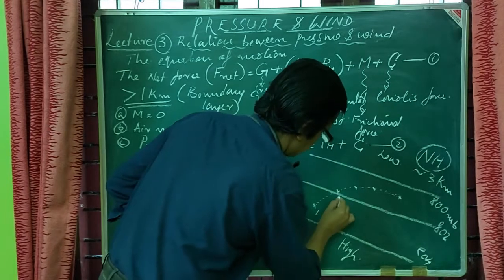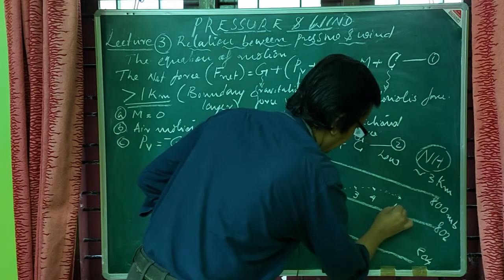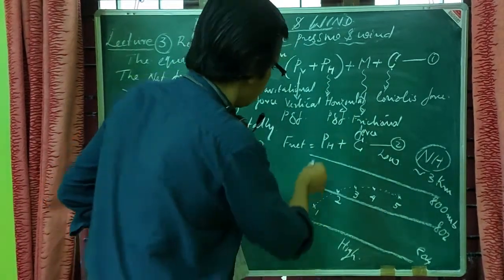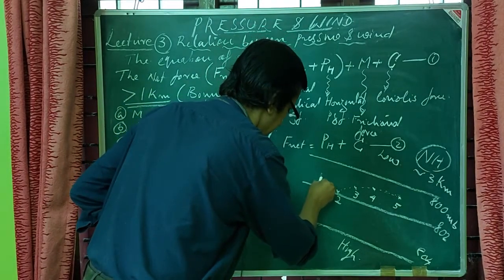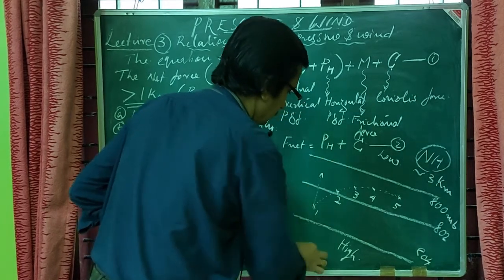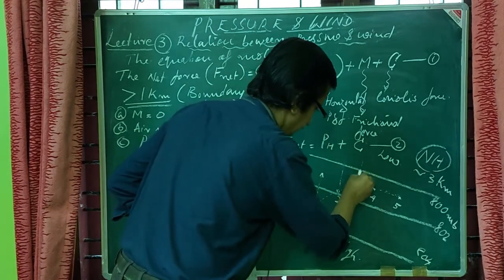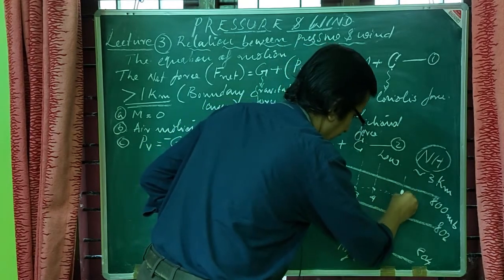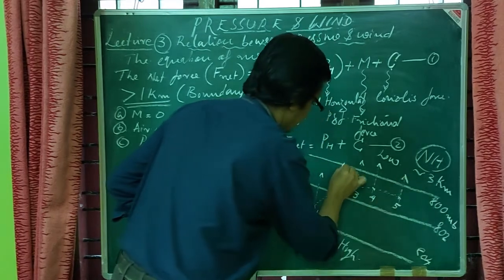That is first position, second position, third position, fourth position, and fifth position. Here we can express the horizontal pressure gradient force. All the time it will be from high to low, here also high to low, high pressure to low pressure.